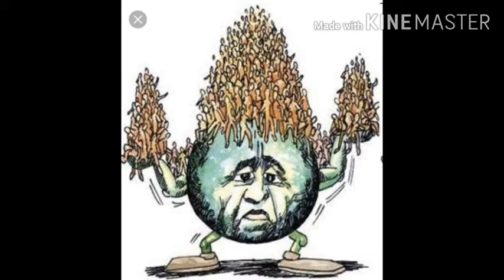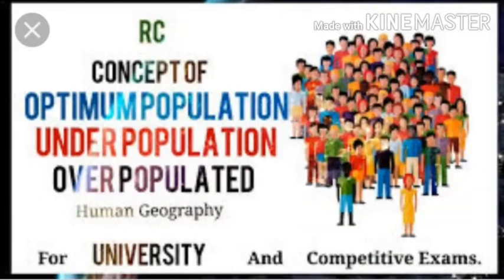But if there is a little deviation from this state, either by some percent, if this optimum population has changed, then it gives rise to two conditions. First is overpopulation and second is underpopulation. Students, let us see first what is overpopulation. When the population of an area is more than what the available resources of that area can support, then that condition is called overpopulation. It means population is more but available resources are not enough to fulfill the needs of the people.